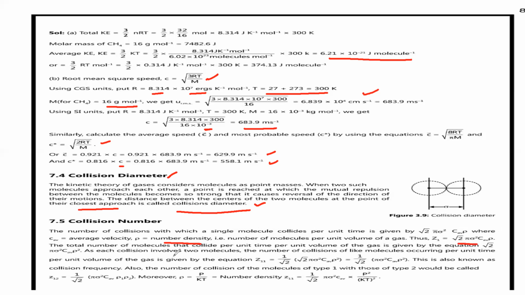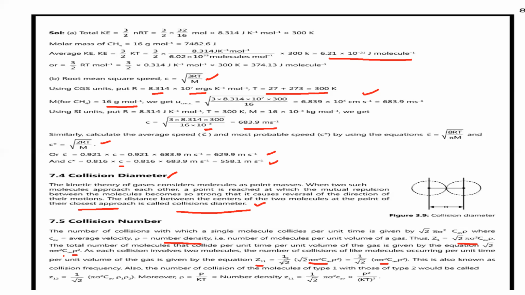The total number of molecules that collide per unit volume of the gas is given by root 2 pi sigma square C average rho square. As collisions involve two molecules, the number of collisions of like molecules occurring per unit time per unit volume of the gas is given by Z equals 1 by root 2, this much. This is also known as collision frequency.